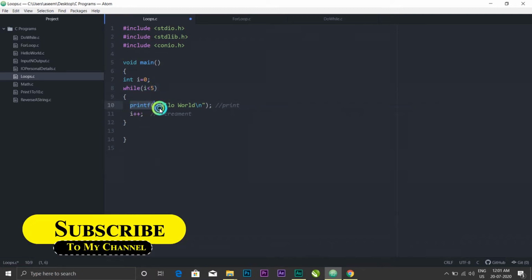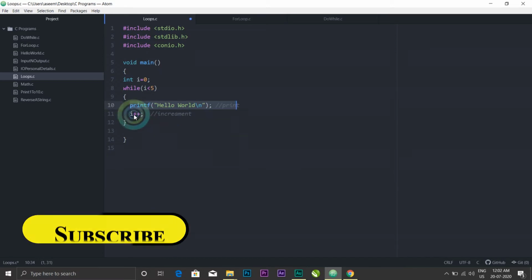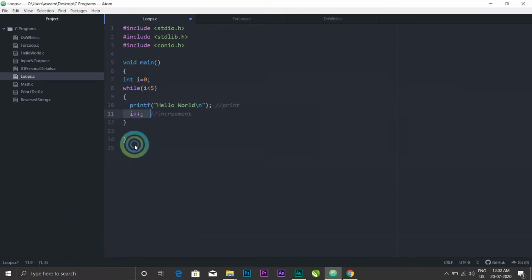So it will print hello world again. And it will keep on printing and adding 1 to our variable i until the condition becomes false. So as soon as our variable i becomes 5, it will come out of the loop and the program will stop.